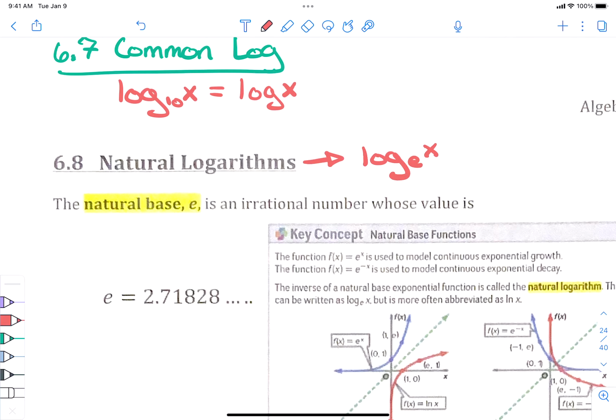But let's talk about what e means. e is a number. Even though it looks like a letter, it is actually a number. It's kind of like pi. e is a decimal number that never stops and never repeats. It's 2.7182818, and it goes on forever. Kind of like pi, 3.14159, on forever. I don't know any more than that. e is that number.